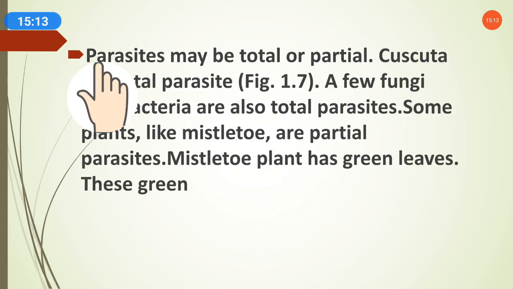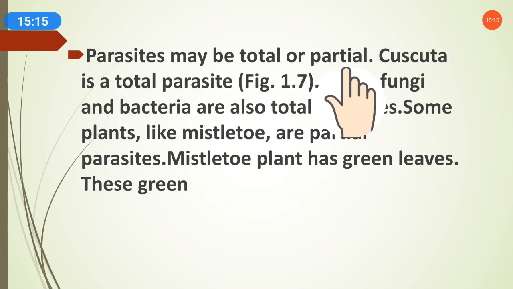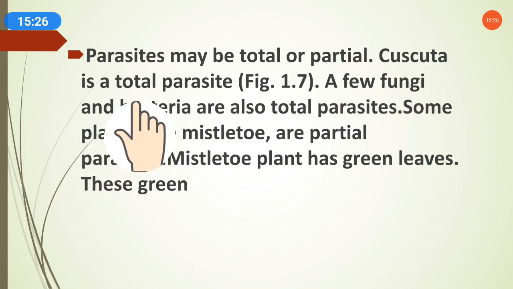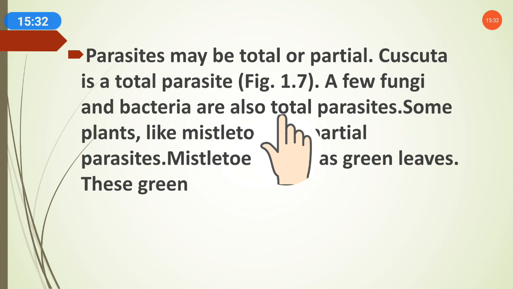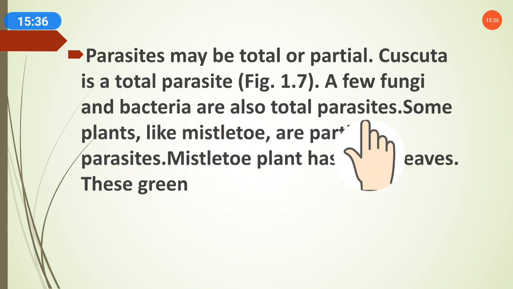Parasites may be total or partial. Some parasitic plants depend totally on the host, while others depend partially, meaning they depend for only some part. Cuscuta amarbel is a total parasite, totally dependent for food on other living organisms. A few fungi and bacteria are also total parasites, totally dependent on others for food.